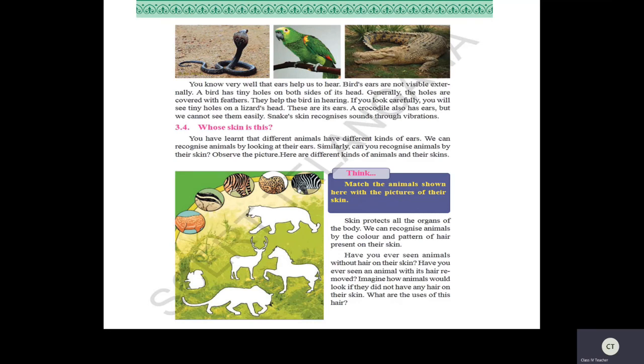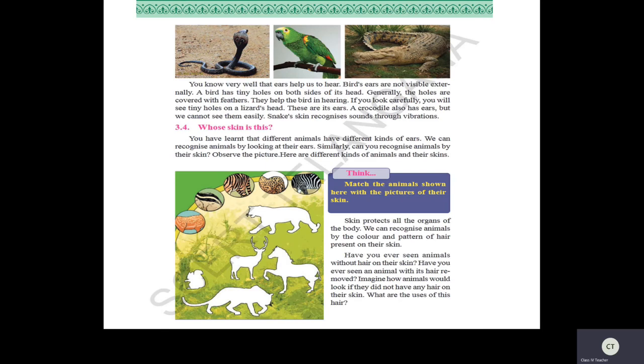Today we have learned there are two different types of animals, that is, the animals with external ears and the animals without external ears. So all this we have discussed today. Whose skin is this? We will discuss in the next topic. We have learned different types of animals and different kinds of ears. So we can recognize animals by looking at their ears. By seeing their ears, we can easily identify which animal it is.